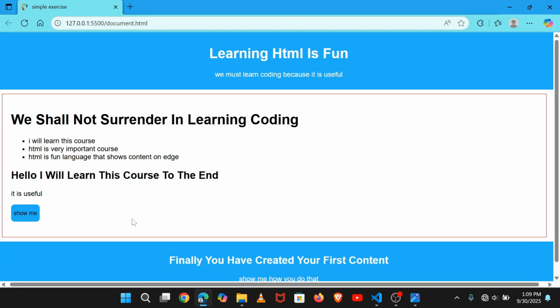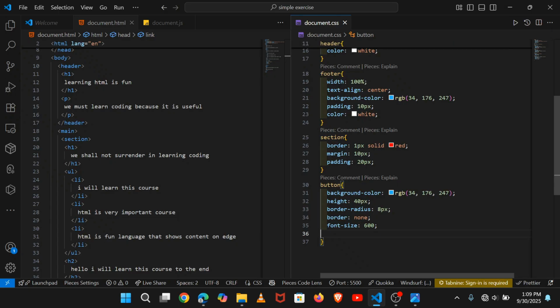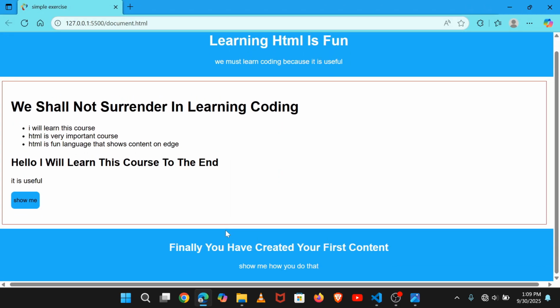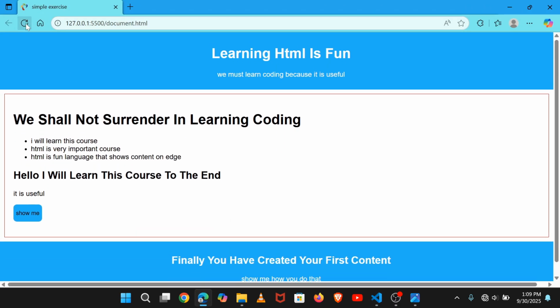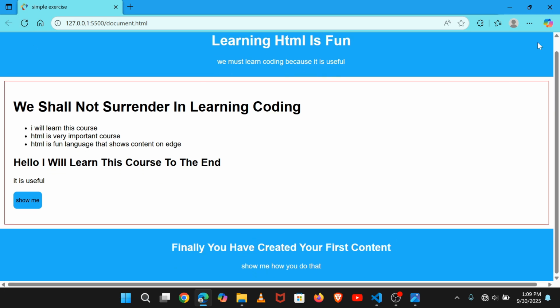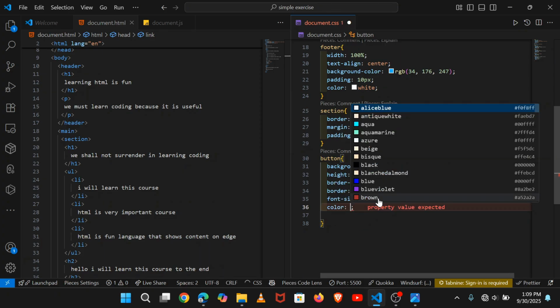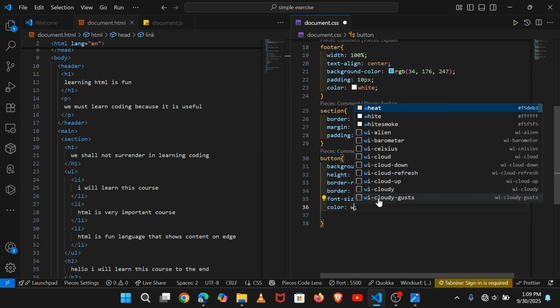You can see inside the button, font size, let's say 700, and I don't know what is happening here. It has not yet changed. So let's first set the color of that text and see. Color white.